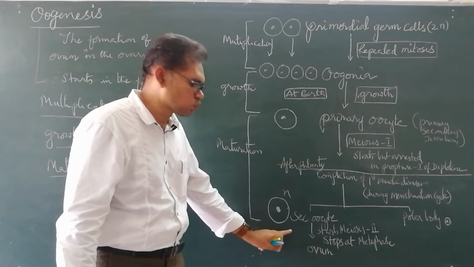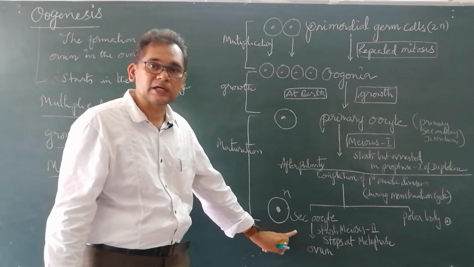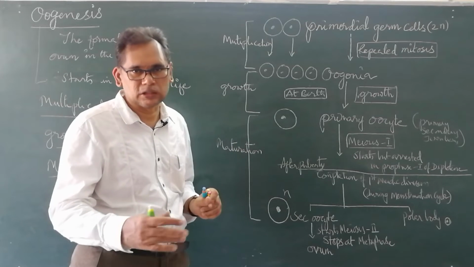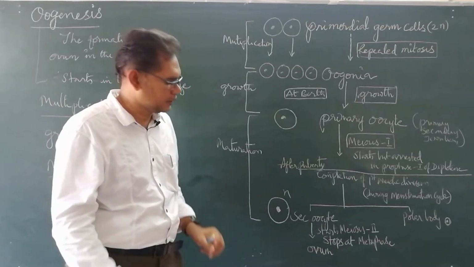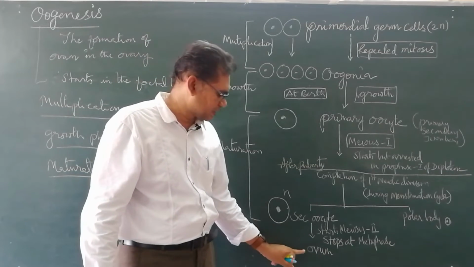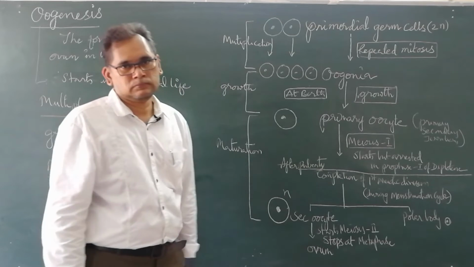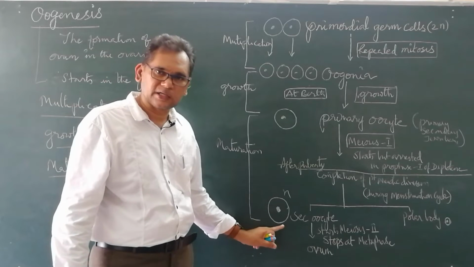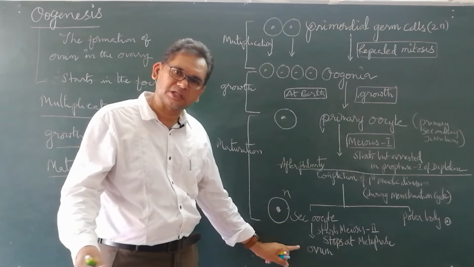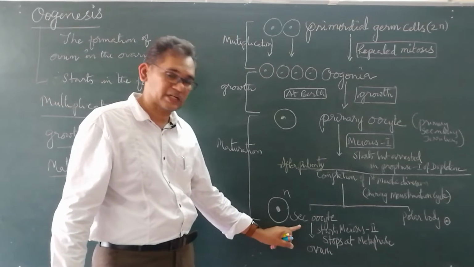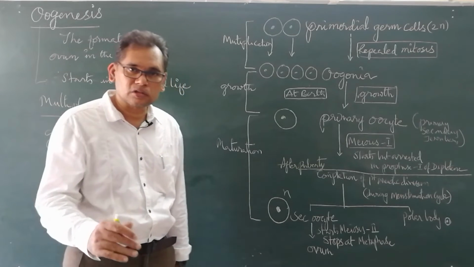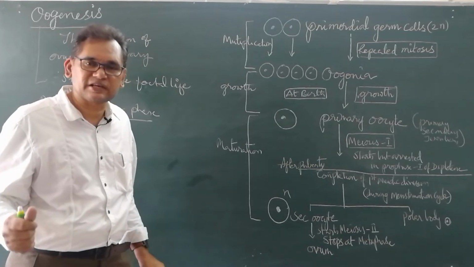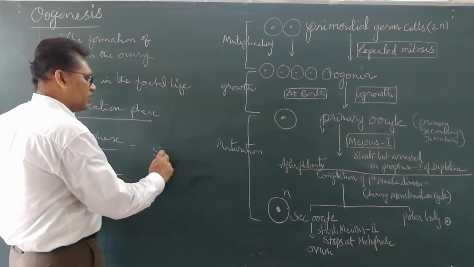Now, this secondary oocyte is released from the ovary during the menstrual cycle. In every menstrual cycle, a secondary oocyte is released, nothing but the ovum. Actually, technically speaking, this is a secondary oocyte, but we also term it an ovum. Here the secondary oocyte also undergoes meiosis 2. It starts but stops at metaphase. This is the secondary oocyte.